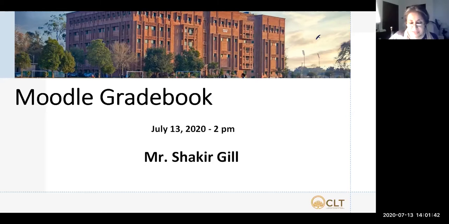Shakir will explain a lot more about it. Just to say that Moodle Gradebook will help you keep all your assessment data in one place. But what does happen is that you will still have to export your data. It doesn't export. You will have to, I think, manually. And Shakir will explain that if it is to be done manually, or can you export your final grading data onto Empower? I think that's a question I have in my mind.